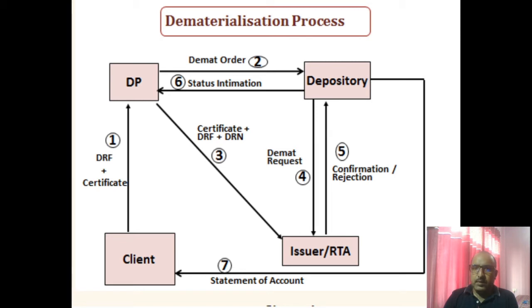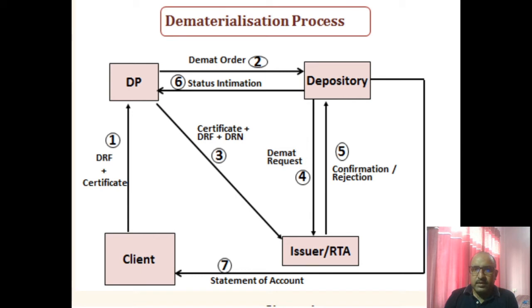Now in the fourth step, the depository requests the RTA or issuer to dematerialize the physical form of securities submitted to it by the depository participant.